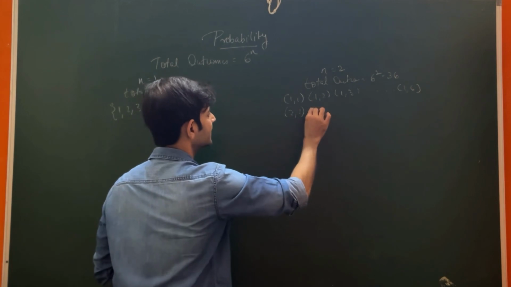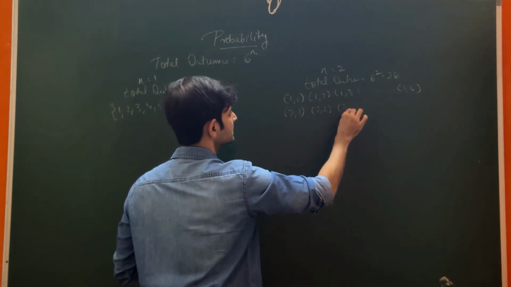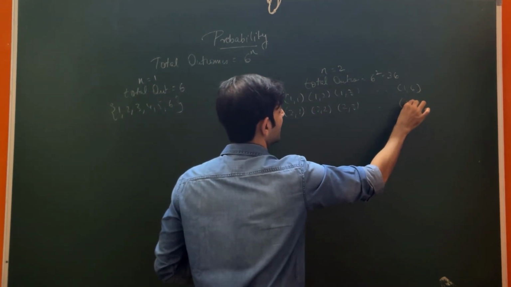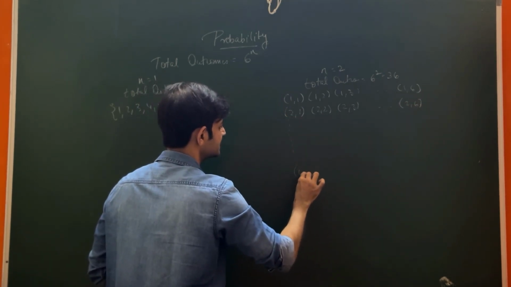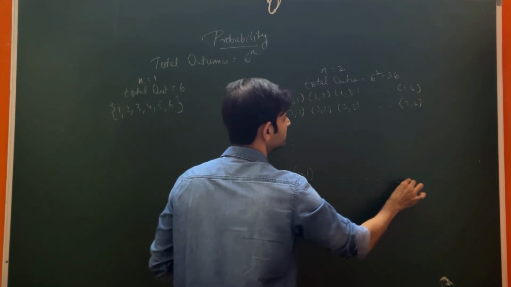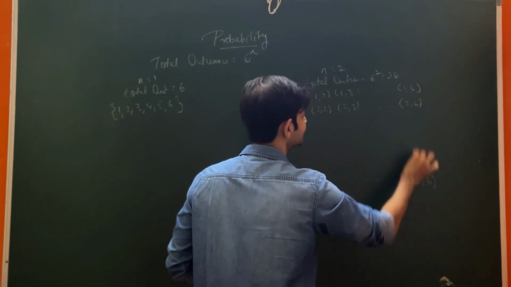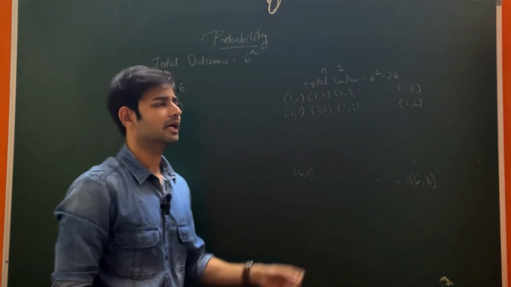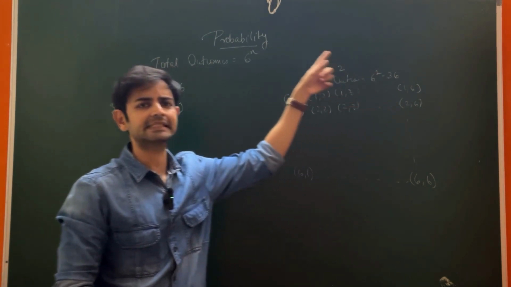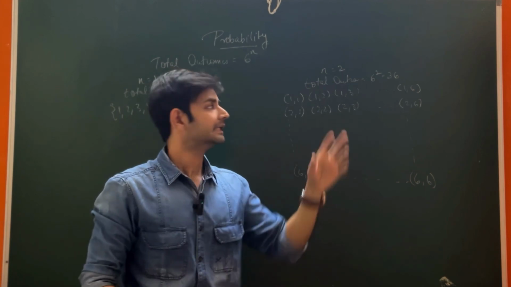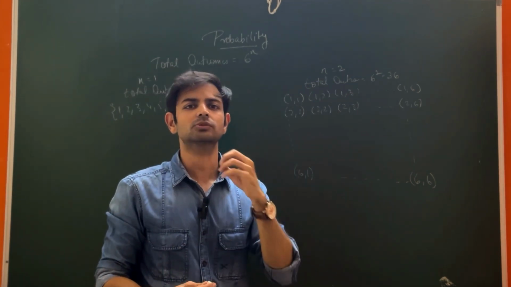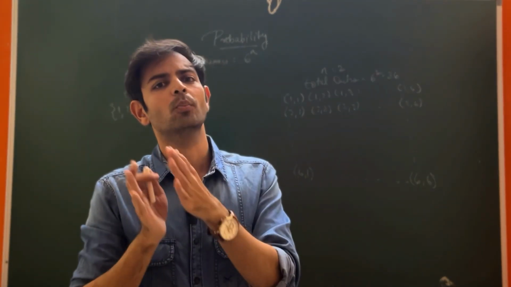So similarly, you get 2, 2, 2, 3, and so on up to 2, 6, and this keeps continuing till 6 comma 1, and it goes up to 6 comma 6. So in this way, you have a total of 36 outcomes when the dice is rolled twice. This concept of rolling the dice twice is a very important concept with respect to the exam.